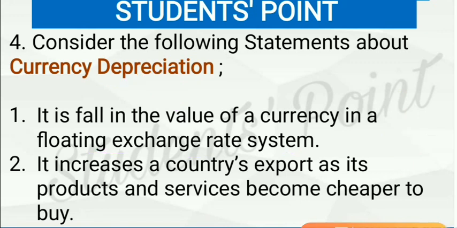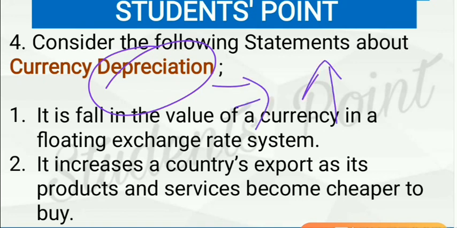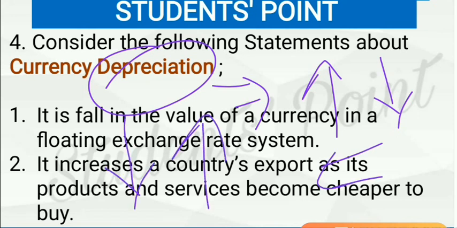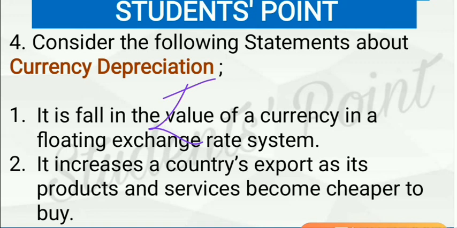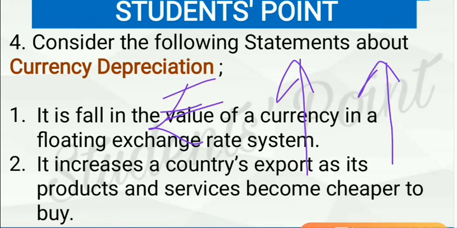See, in depreciation, due to change in demand and supply of a currency, its value also increases or decreases in comparison with a standard global currency. Let's take the example of the rupee. So if the demand for the rupee rises, automatically its price will also increase.